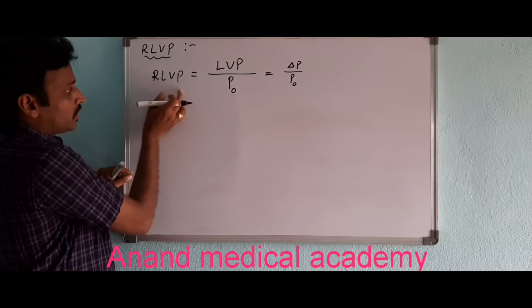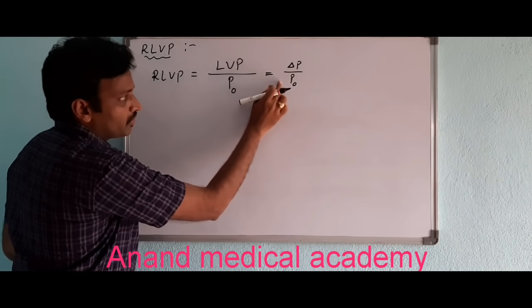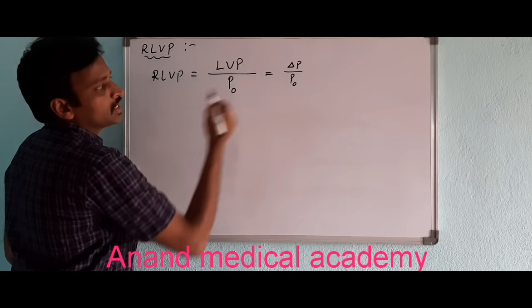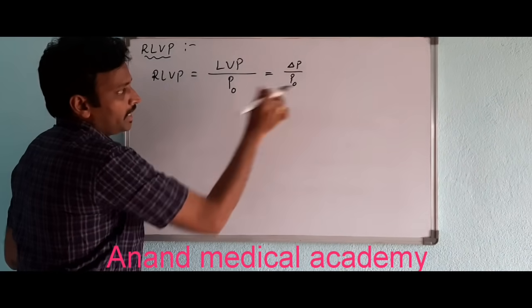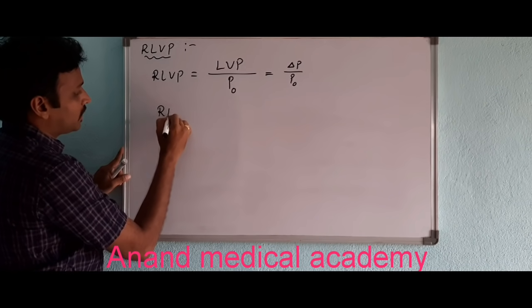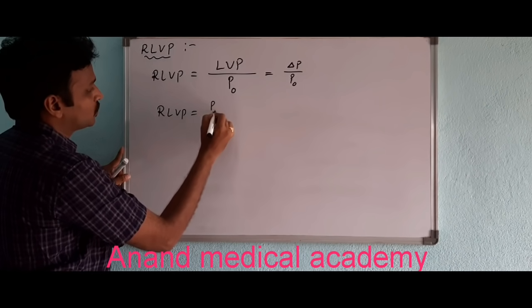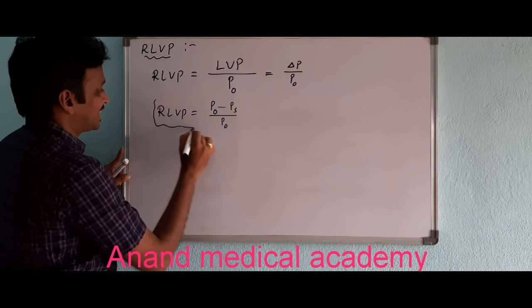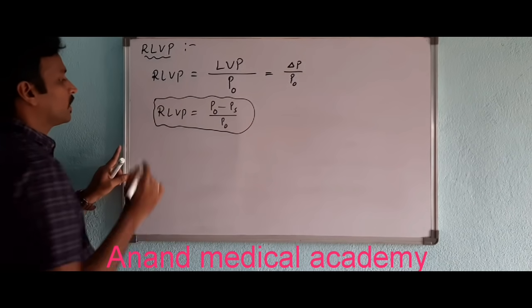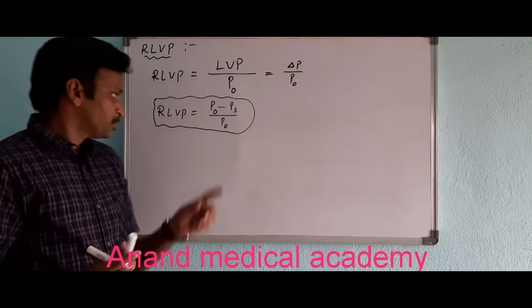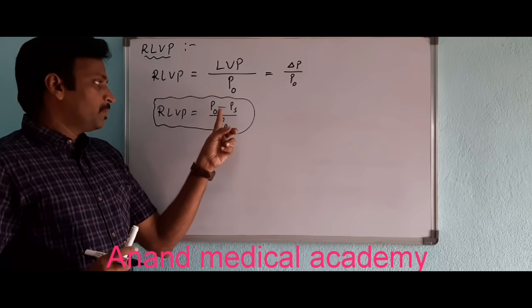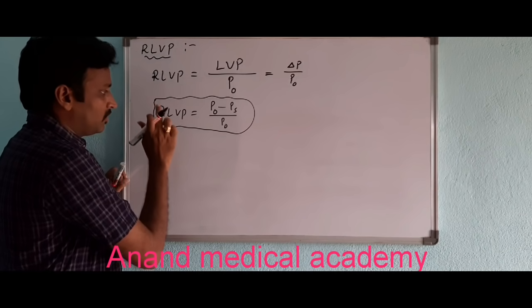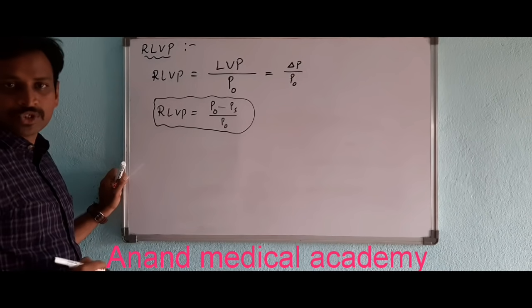What exactly is relative lowering of vapor pressure? It is the ratio of lowering of vapor pressure to the vapor pressure of pure solvent, so delta P by P naught. Finally, you can write RLVP equals P naught minus Ps by P naught. This is exactly relative lowering of vapor pressure.